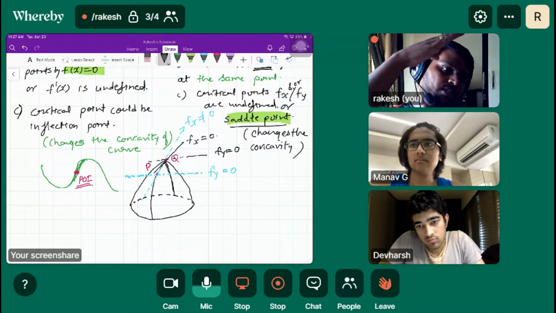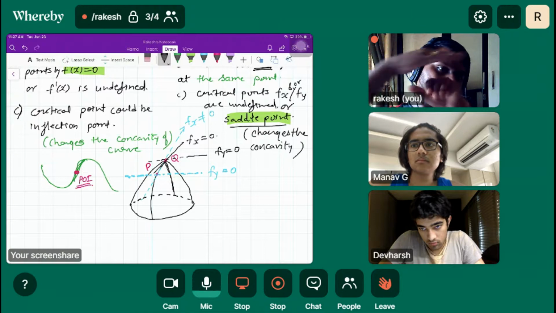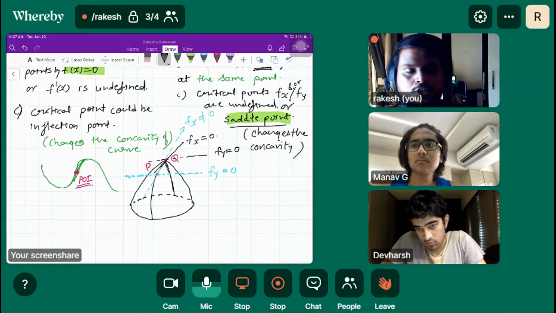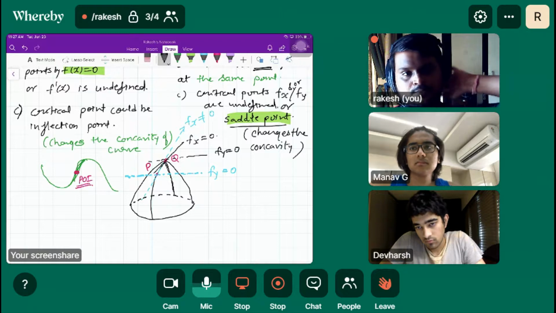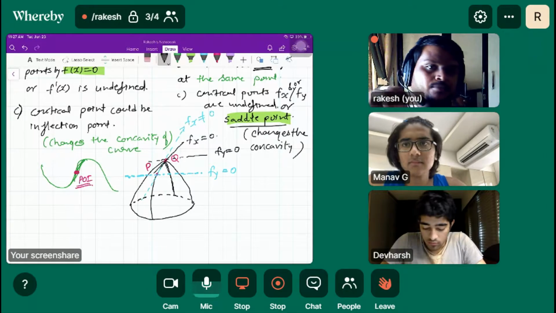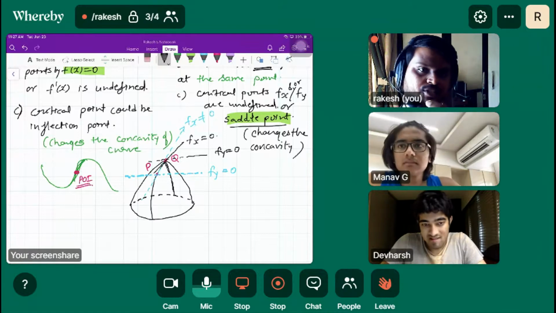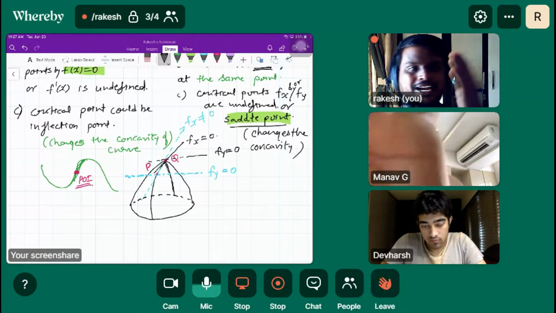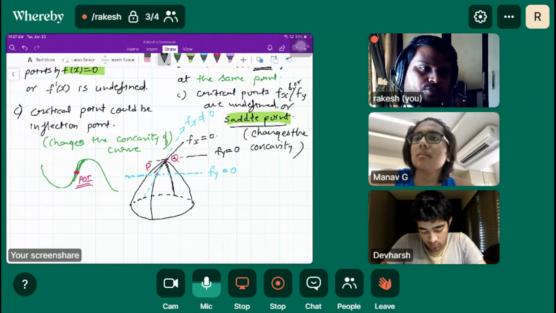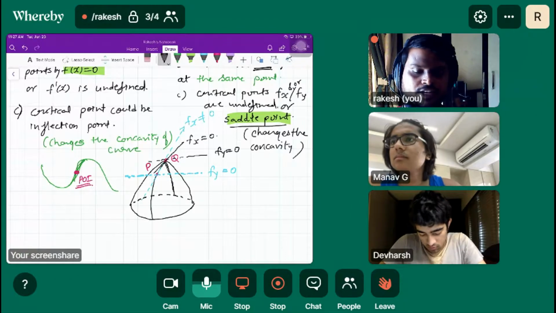So in another direction, the function is going from positive gradient to negative gradient. I think you must have imagined that concept: the point where the surface changes its concavity. In one direction the surface goes from negative gradient to positive gradient, and in the other direction from positive gradient to negative gradient. So for the saddle point, I'm going to draw all of this so that you can imagine it.